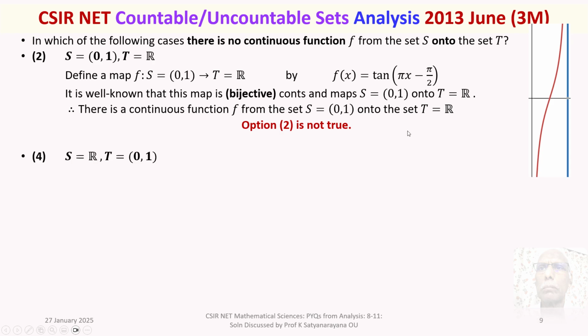Therefore, its inverse exists and will be continuous, and it will map R onto the open interval 0 to 1.